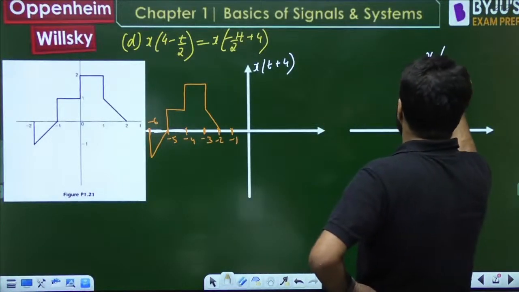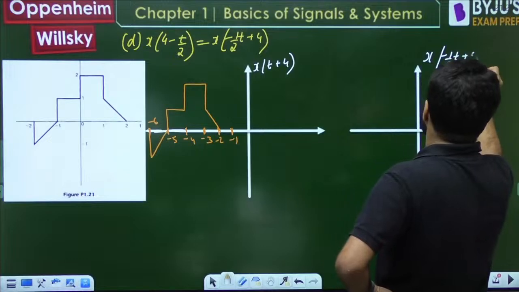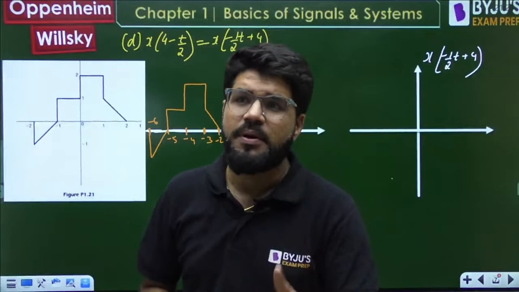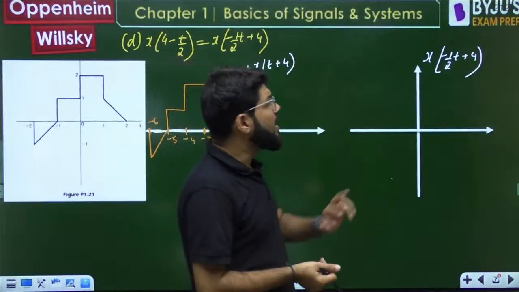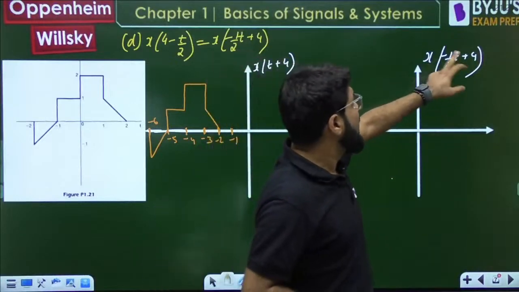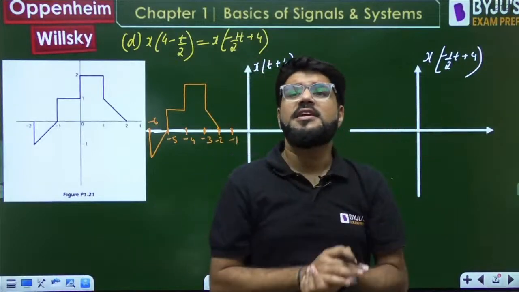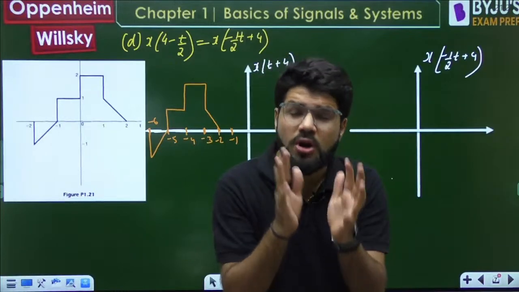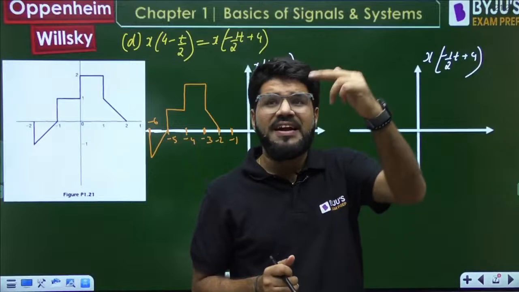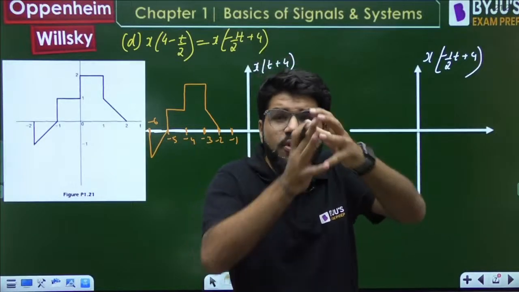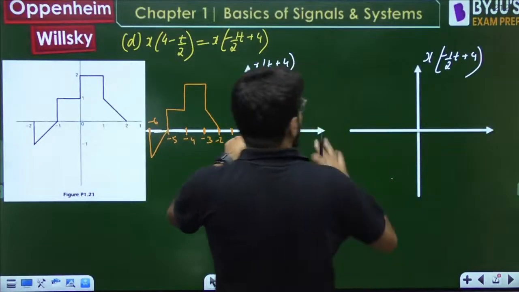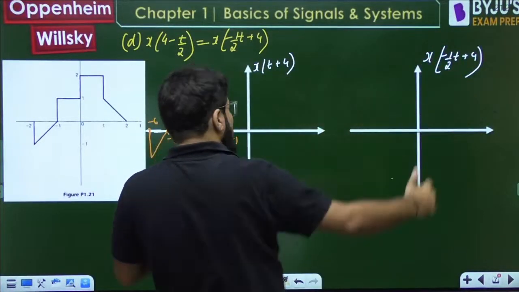What is the next step? x of -1/2 t plus 4. Now what does it mean? t is replaced by -1/2 t. You can do it in 2 steps or you can do it in 1 step also. Minus t means folding, but at the same time it is not only folding, t is replaced by t by 2, scaling factor 1/2, which will be expansion by 2. So all the values of time will be multiplied by 2 and also going to the right side.